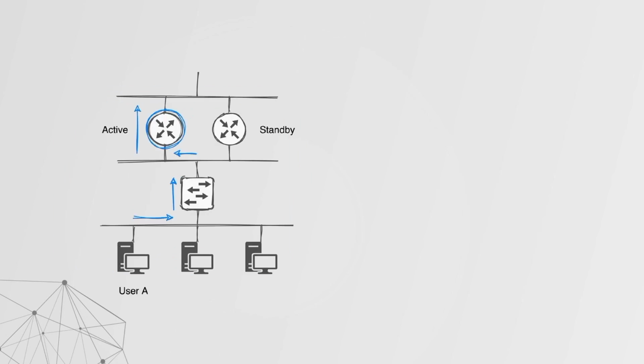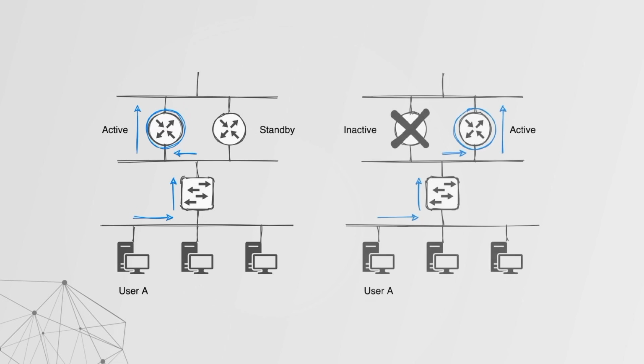In terms of first hop redundancy protocols, there's a logical group created between an active and a standby group. A virtual MAC address is assigned to this logical grouping, and should the active device fail, then the newly appointed active router will respond to this virtual MAC address. So there might be a network failure, but it would be transparent to the user, and the traffic would just flow as expected.